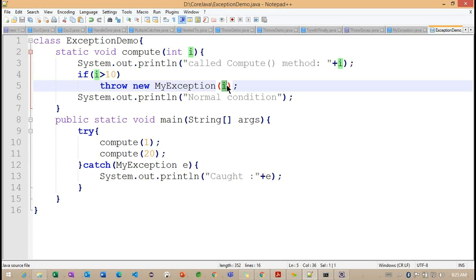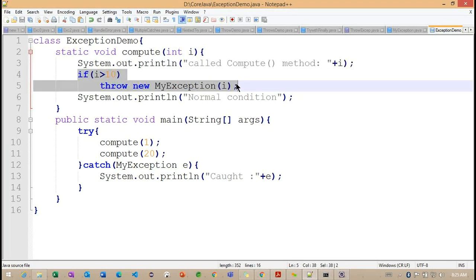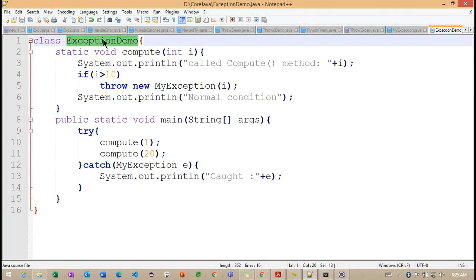So we are going to define different types of exceptions. This is a simple example, with one condition I'm throwing an exception. Just imagine how we can work with this in a real-time example with different types of conditions. Getting the point.